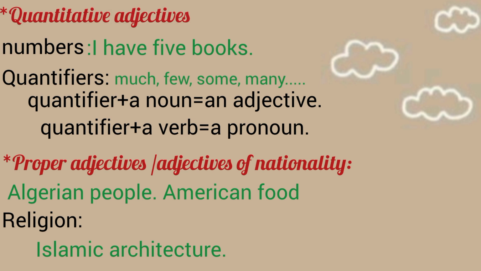As for the fourth type, which is quantitative adjectives, which are related to numbers. For example, I have 5 books. 5 here is an adjective, meaning every number is an adjective.